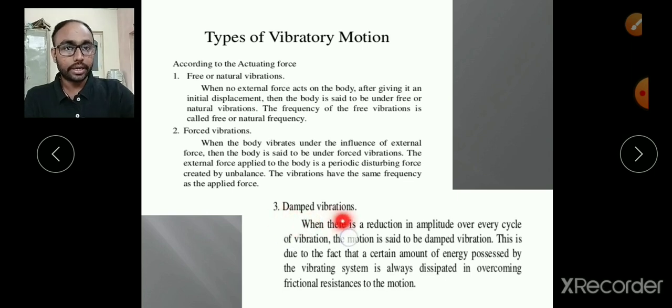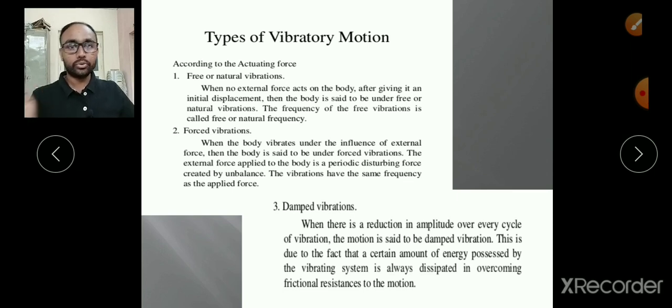The third category of our vibratory motion is the damped vibrations. So what does damped vibration mean? If you set the body into particular vibrations, and after some time, or after every cycle, the body reduces its amplitude, that is what we call damped vibration.